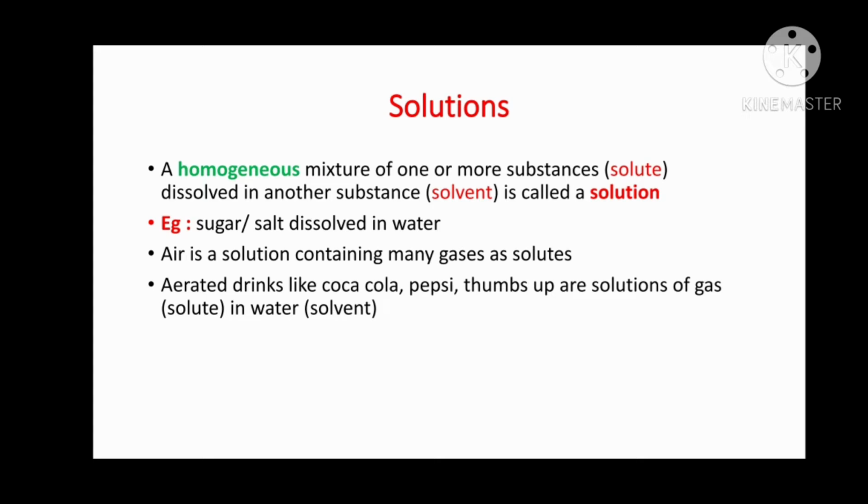Here we will take an example of salt dissolved in water. Salt is a solute which we dissolve in water. Here the water is taken in more quantity, so it is called the solvent. And the solute is the salt. It is taken in less quantity. That is why it is called a solute. This was an example of a solid solute dissolved in a liquid solvent. The solute was salt, a solid substance, and we are dissolving this solid solute in a liquid solvent. The solvent is water.